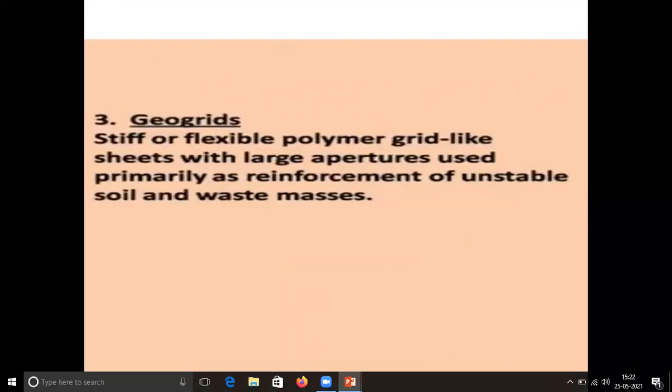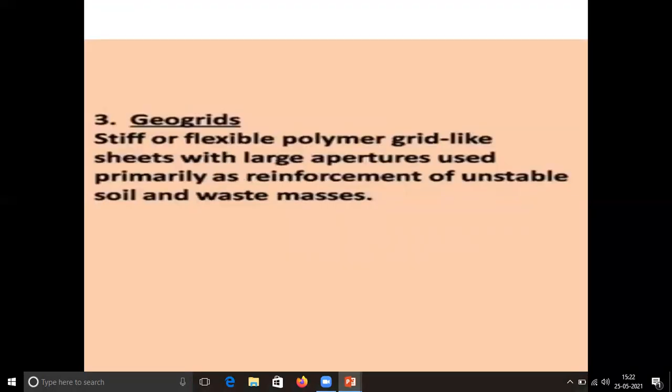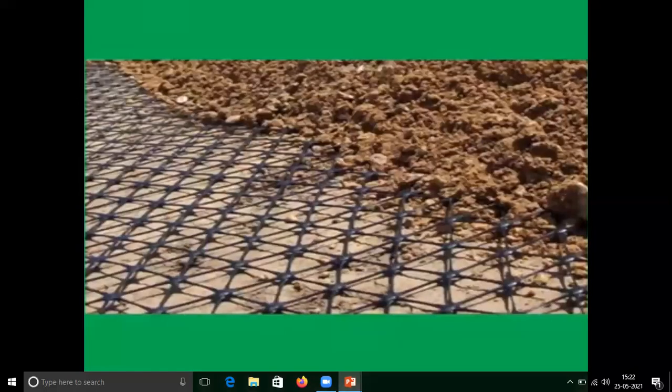Now let's talk about geogrids. This is the picture of geogrids. Stiff and flexible polymer grid-like sheets with large apertures are also used for reinforcement of unstable soil. They also stop soil erosion. So indirectly, we can say they are providing stabilization to the soil. So this was all about soil stabilization.